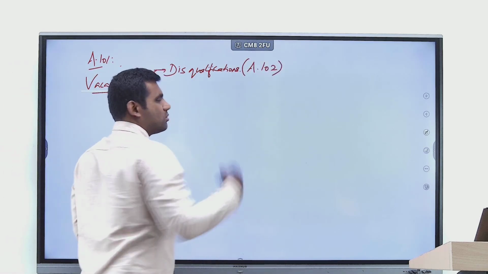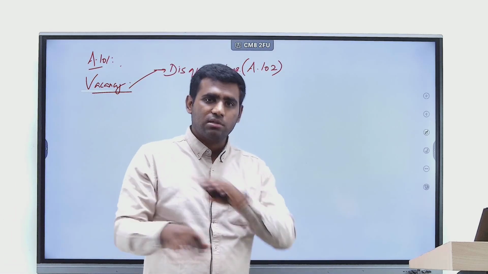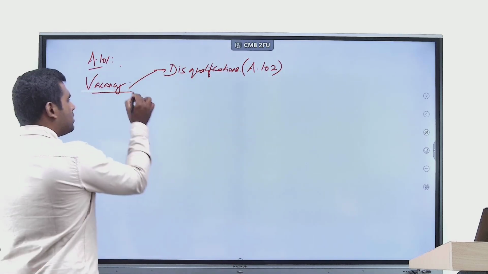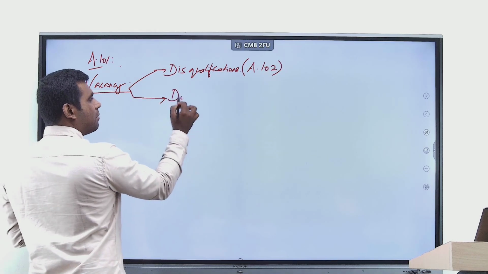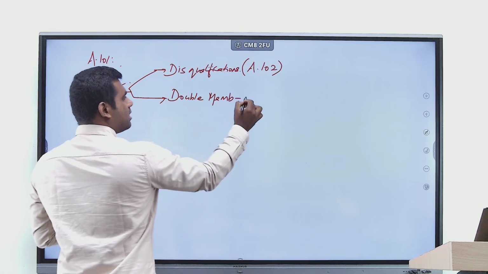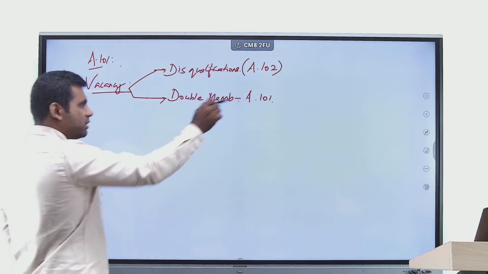Article 102 talks about the different grounds on which a person who is already an MP of Lok Sabha or Rajya Sabha can be disqualified. We will come to that. The second ground on which vacancy arises is what can be called double membership. This is clearly given in Article 101 itself. We will have a good discussion on what it is.